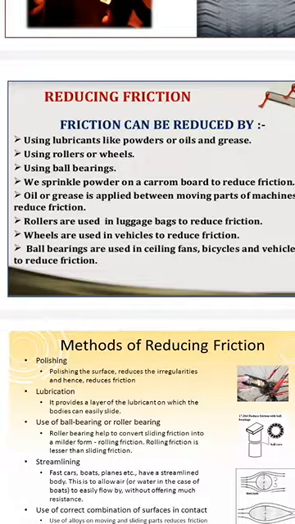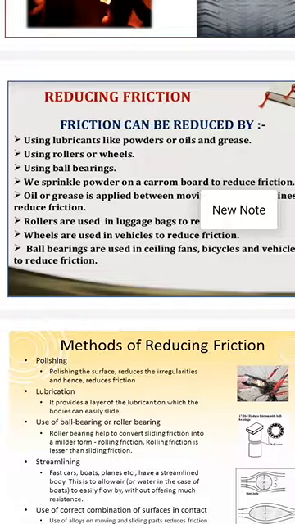We sprinkle powder on a carom board to reduce friction. When we are playing carom, we always use powder. When we sprinkle powder on the carom board, the coins move smoothly. Otherwise, they move roughly. That is, the motion of the coins is slowed when we do not use powder on the carom board.